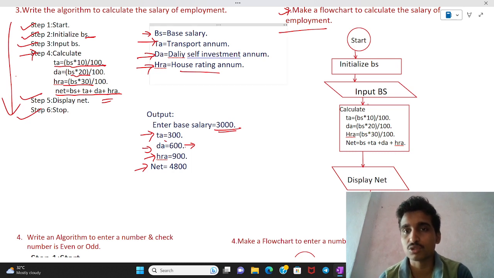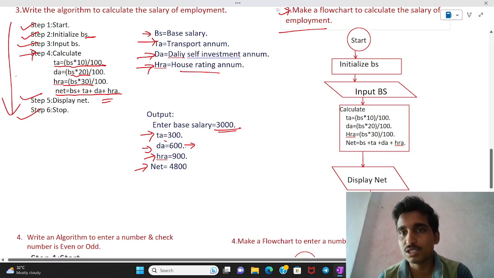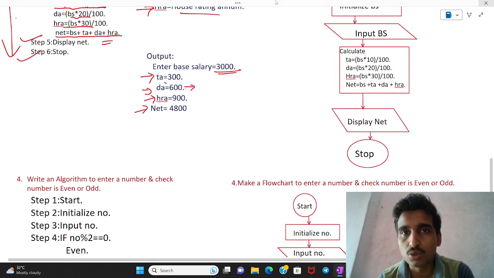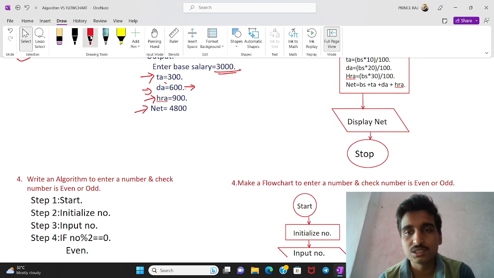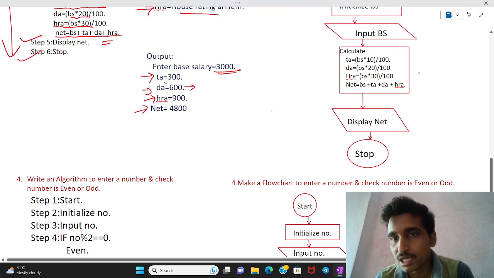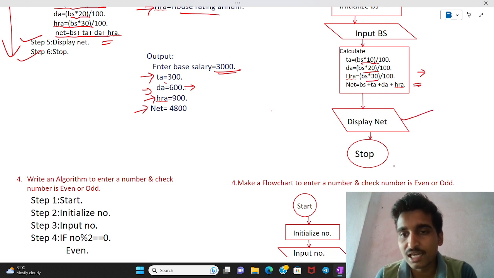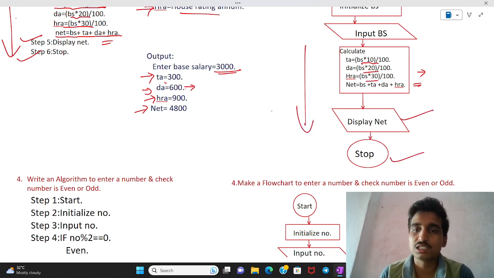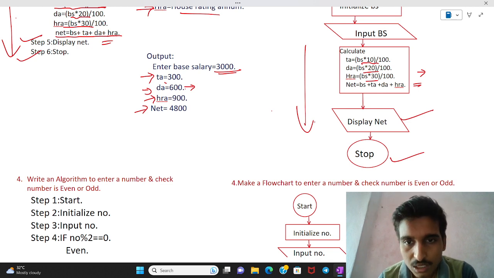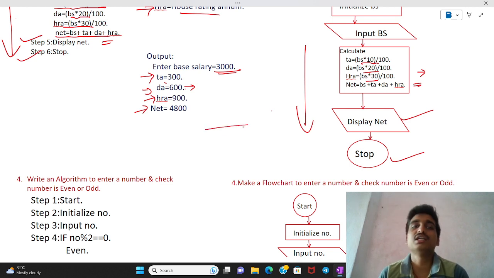A flowchart uses the same concept, but the difference is: start, initialization, then input base pay, then calculate TA, then HRA, then calculate and display net salary, and stop. These are the same 6 steps, so it can easily cover the flow. This is the way to find the salary of any employee.